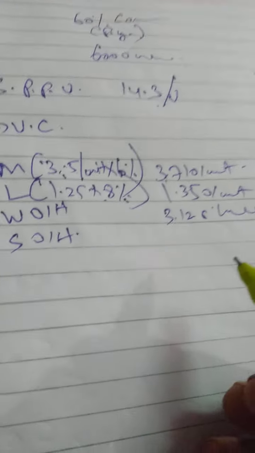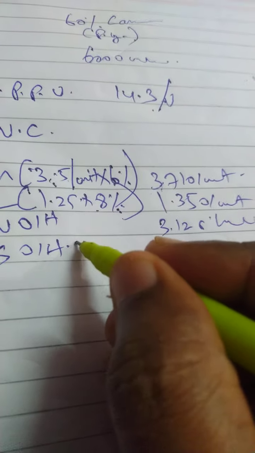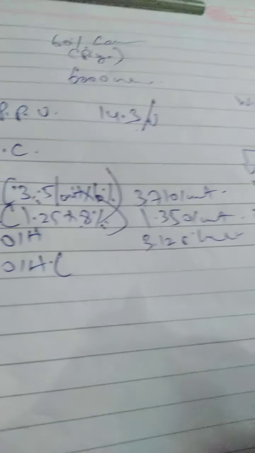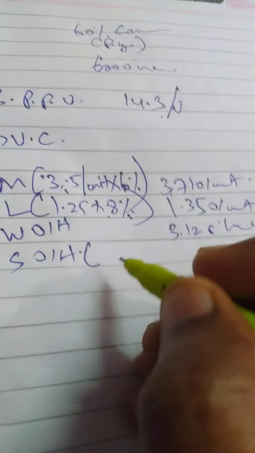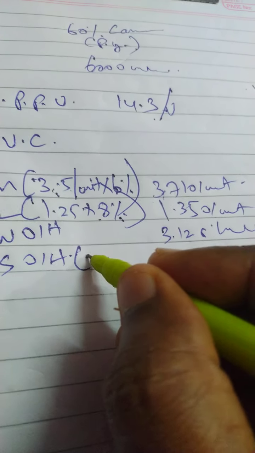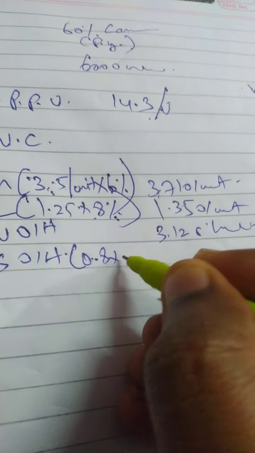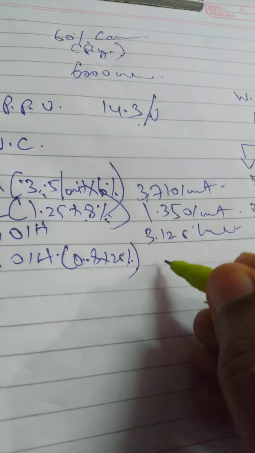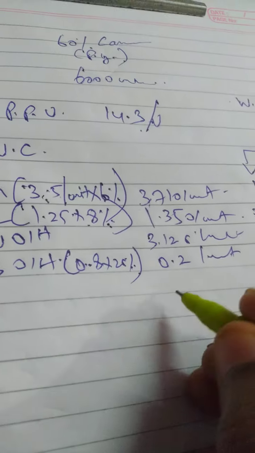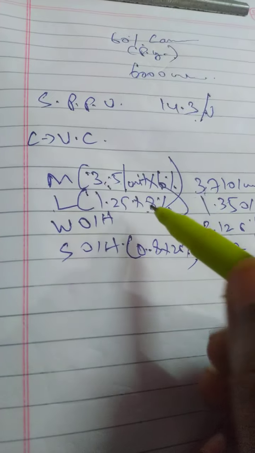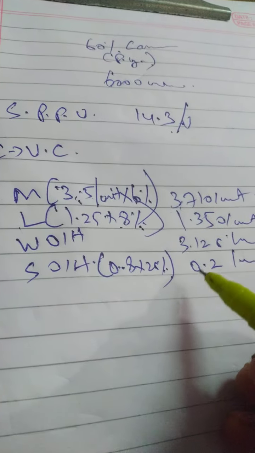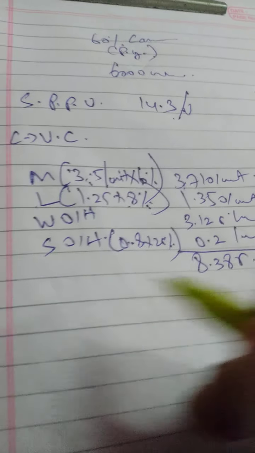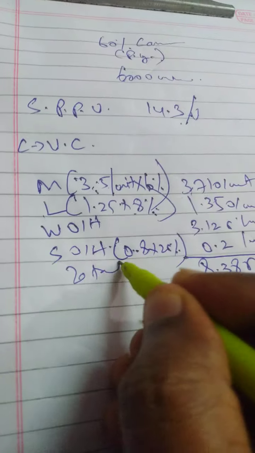So thereafter, selling overhead is 25%. Selling overhead is 25% means how much? 0.8 into 25%, how much? 0.2 per unit. This is my variable cost. So total all the variable cost will get around 8.385. This is my total variable cost.